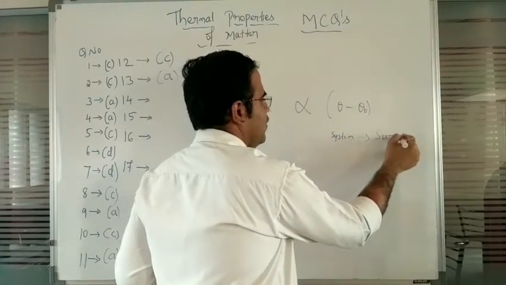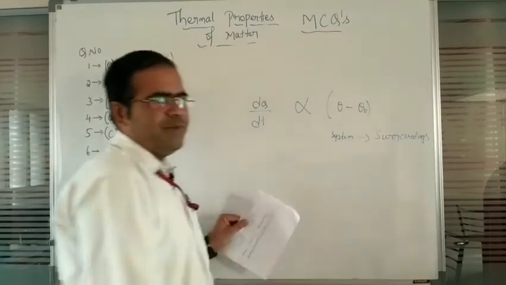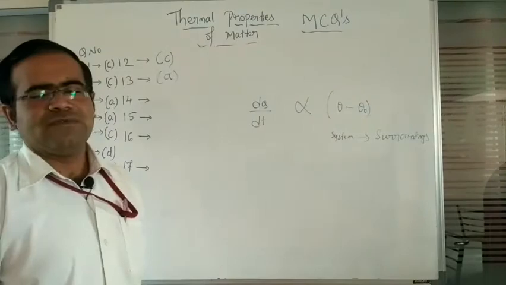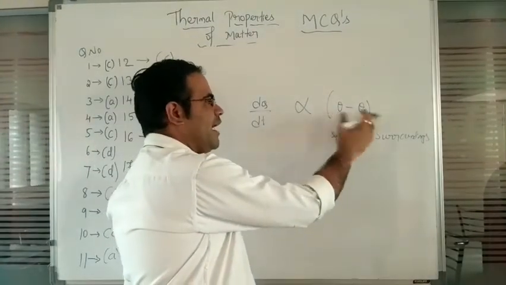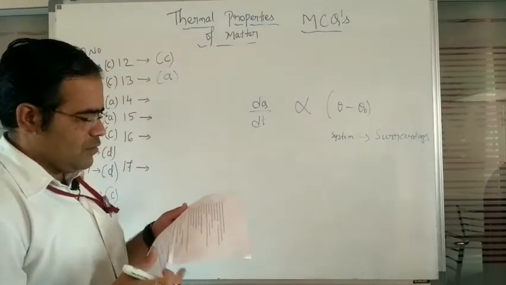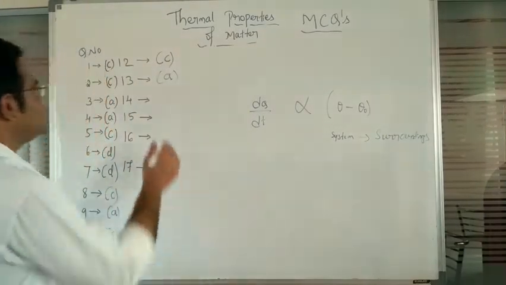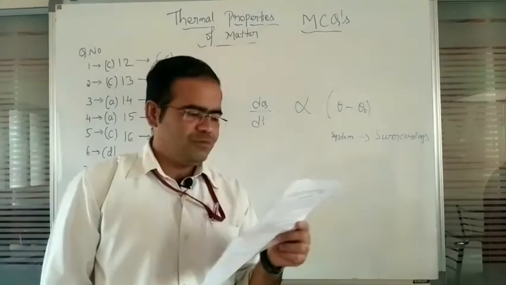So this is always directly proportional to the difference in the temperatures between the system and the surrounding, or else we can say with respect to the body and with respect to the surrounding. So that's the reason. So question number 14, the option is D. Next, question number 15.